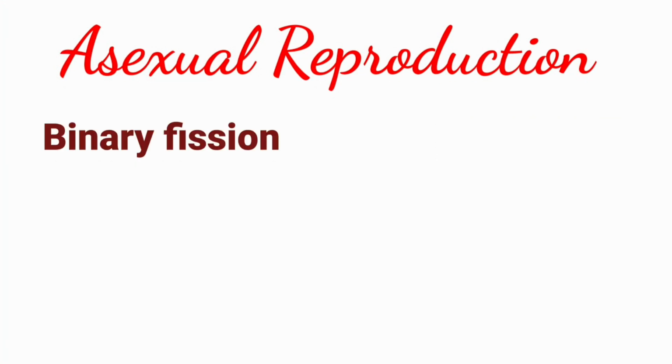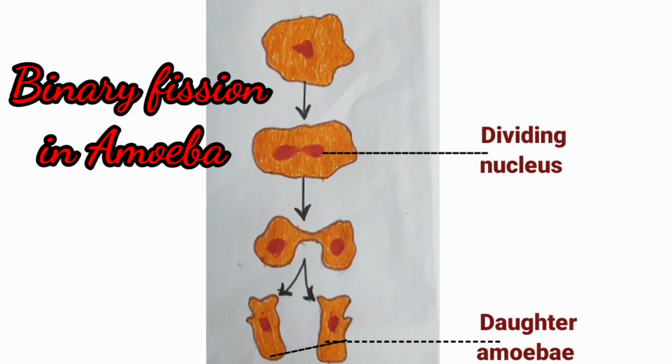Binary fission takes place in the case of amoeba. Amoeba is a single-celled organism. It begins the process of reproduction by the division of its nucleus into two nuclei. This is followed by division of its body into two, each part receiving a nucleus. Finally, two amoebae are produced from one parent amoeba. This type of asexual reproduction, in which an animal reproduces by dividing into two individuals, is called binary fission.